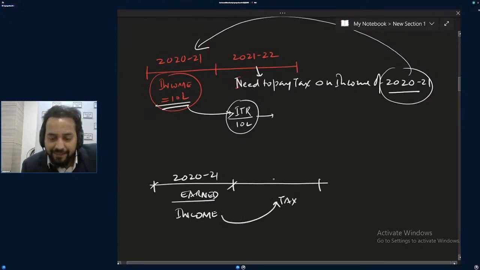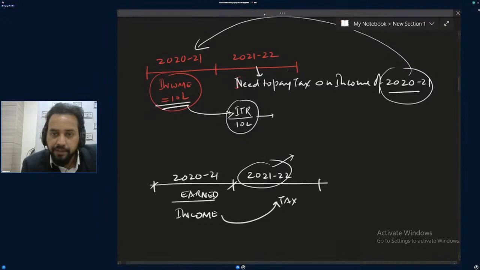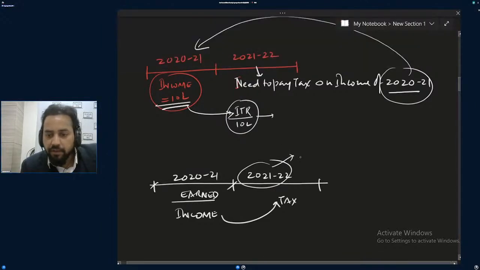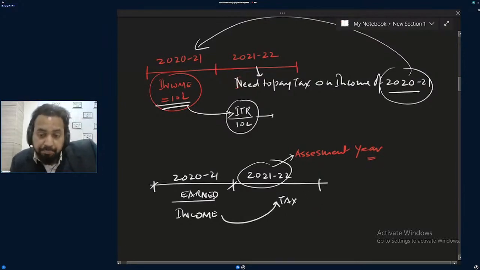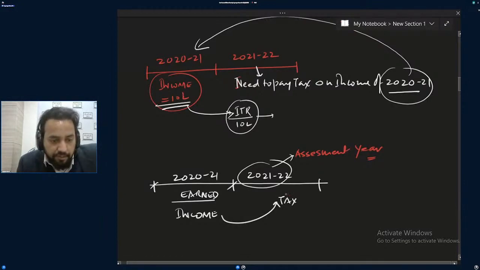So this year in which I am paying tax, 2021-22, will be called the assessment year. The word assessment year we use with respect to taxation, giving taxes. Got the point?